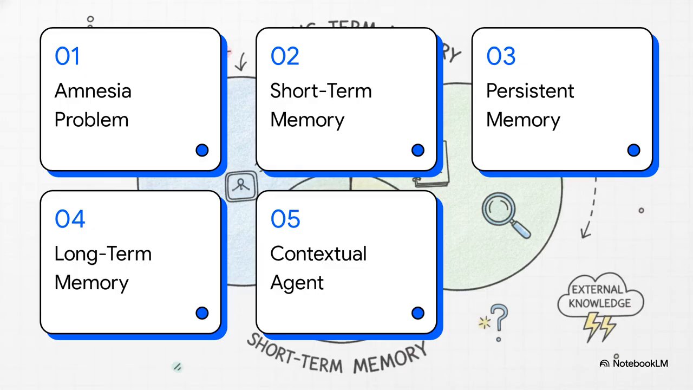Here is our roadmap for today. 1. The AI amnesia problem. 2. Layer 1, short-term memory. 3. Layer 2, persistent memory. 4. Layer 3, long-term memory. And 5. The fully contextual agent.